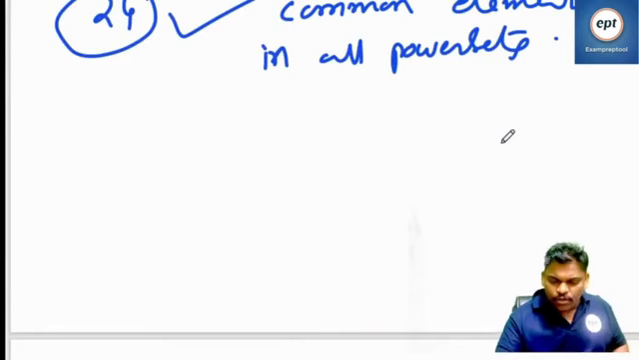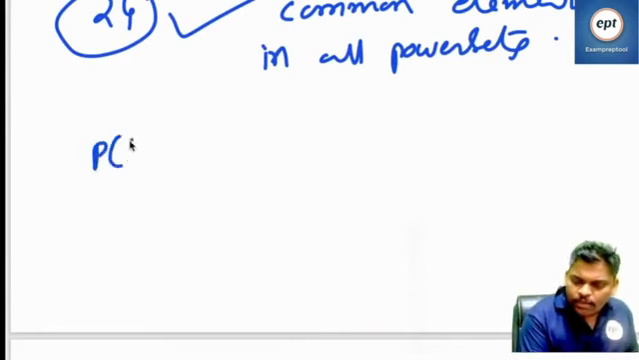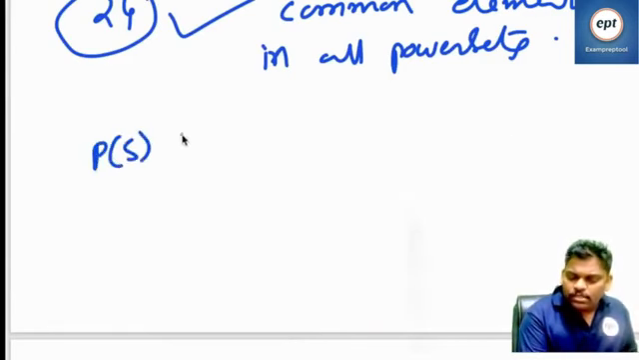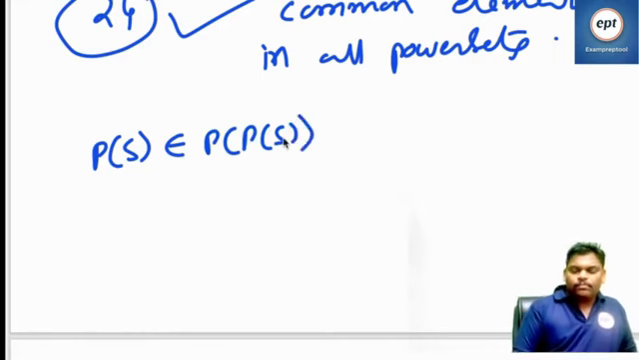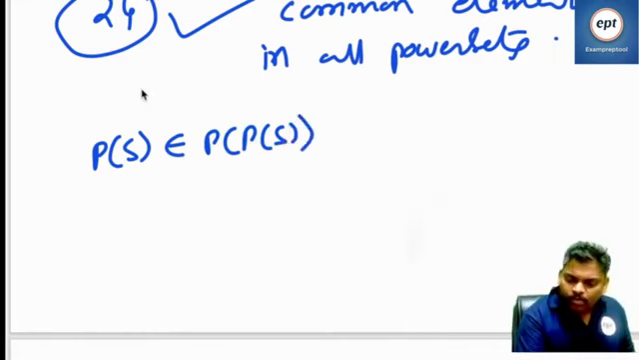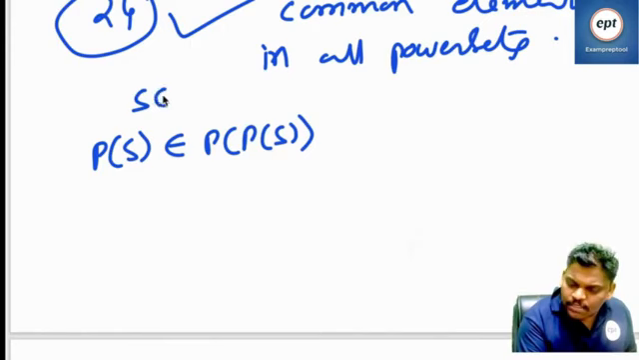So I want to say one thing, this one. See this one. Power set of S is one of the elements. Power set of S belongs to power set of S. In a similar way, S belongs to power set of S.